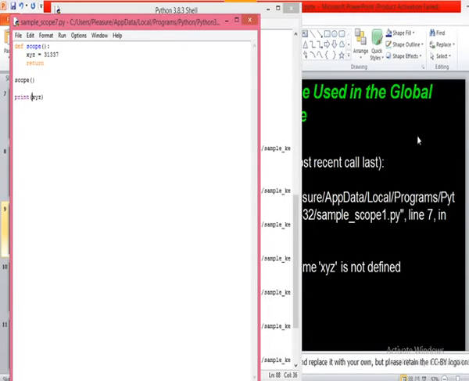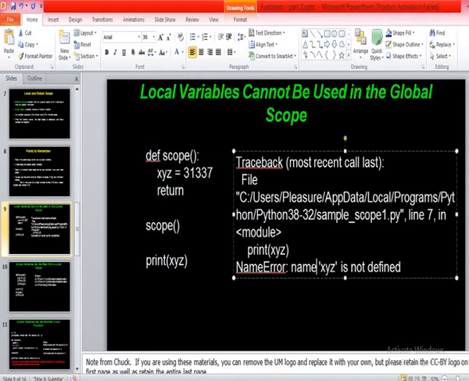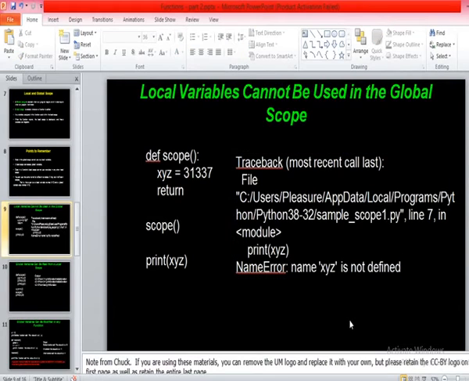So that is what I showed in the PPT here. Local variables cannot be used in the global scope. So look here, the same error that we got now: name xyz is not defined, right?